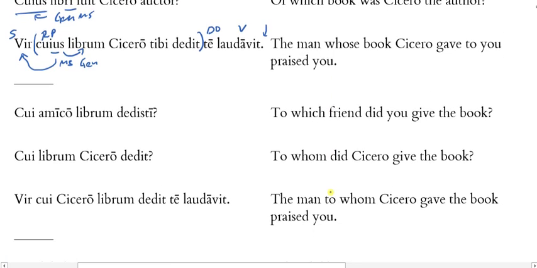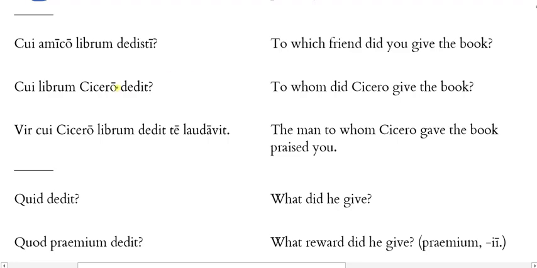Okay, real quickly, let's look at these last examples. Qui amico librum dedisti. So here is dedi, but we're adding the isti ending here, so this is second singular in the perfect tense. Okay, so you gave, or you did give. Look at what we have now. We have qui in all of these examples, right? So it happens to be the case that all the forms are the same, but one's a relative pronoun, one's an interrogative pronoun, one's an interrogative adjective.